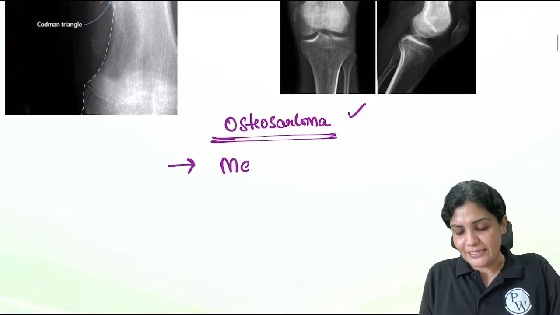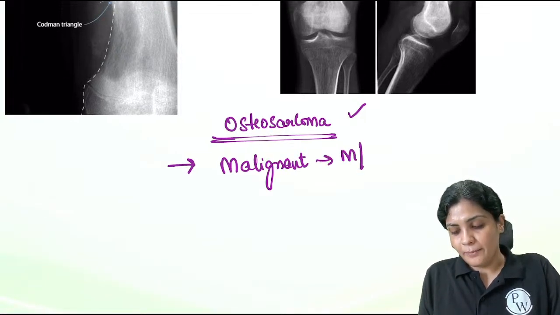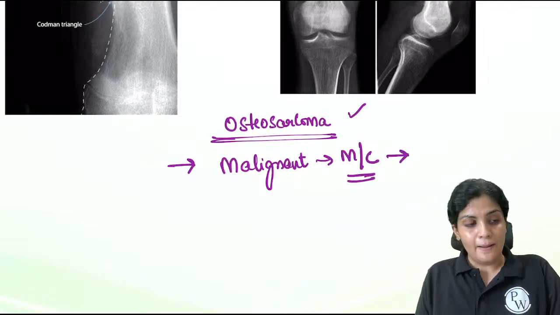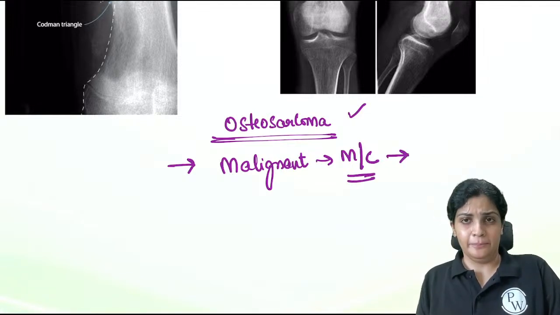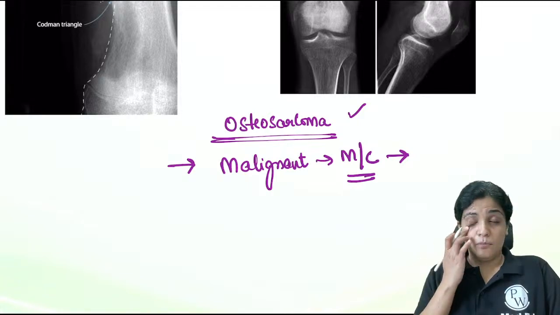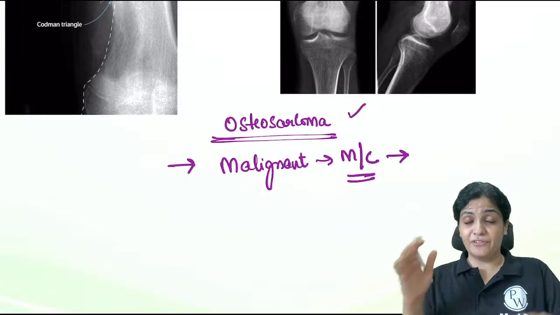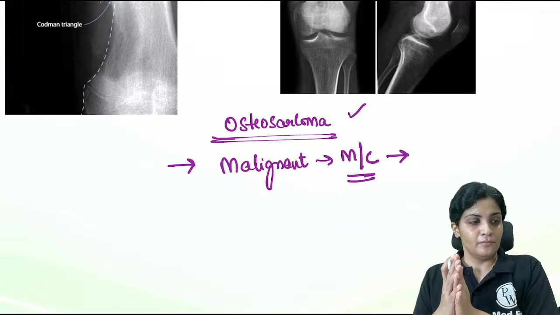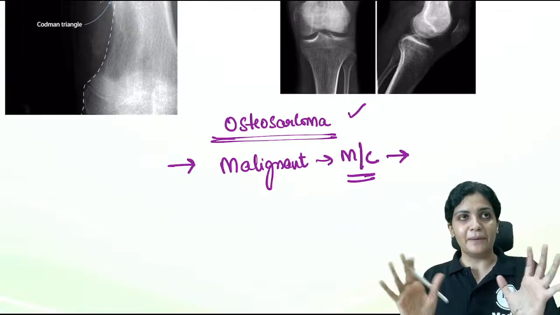The first one is, it is malignant. Now, which is the most common tumor which we see? Most common, meaning not in every part of the body.